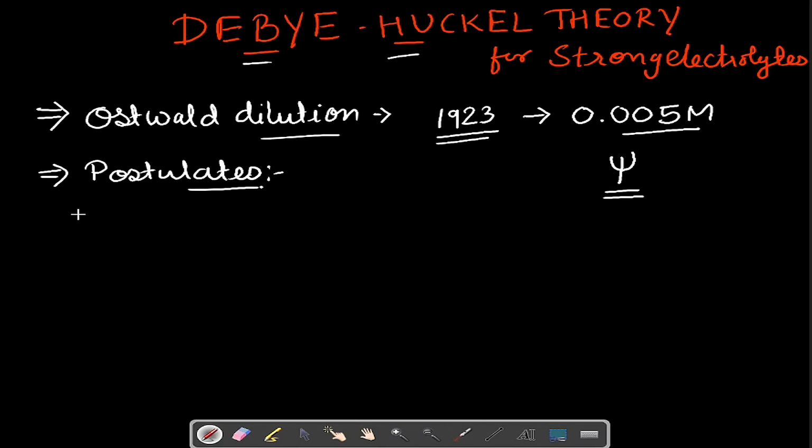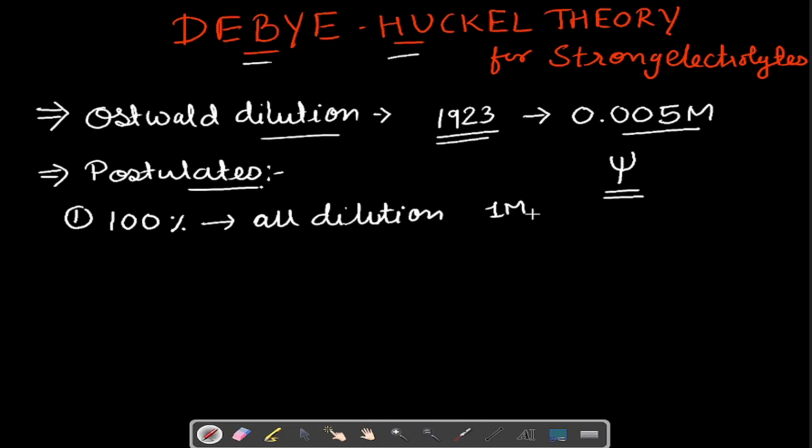So the first postulate states that every strong electrolyte is completely ionized at all dilutions, or there is 100% ionization of the strong electrolyte in all dilutions. That means whether I prepare a 1 molar solution, or a very dilute solution of any strong electrolyte.